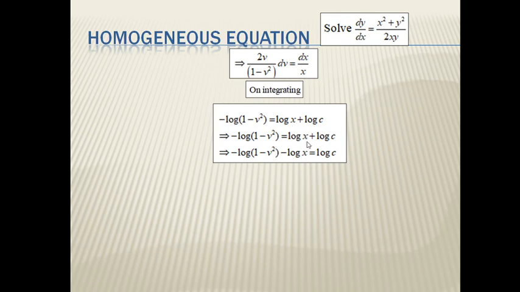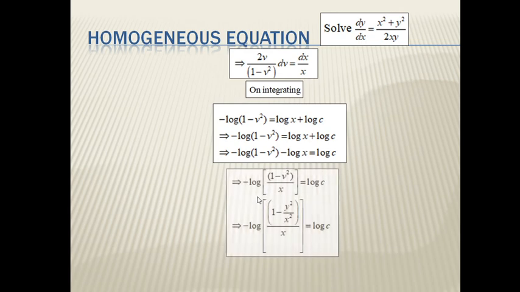Now we shift this log x to the left hand side, and then we write minus of log x equal to, substituting the value of v as y by x, which is the required solution. We cancel these log terms, which gives the solution. In this way, we solve the homogeneous equation problem.